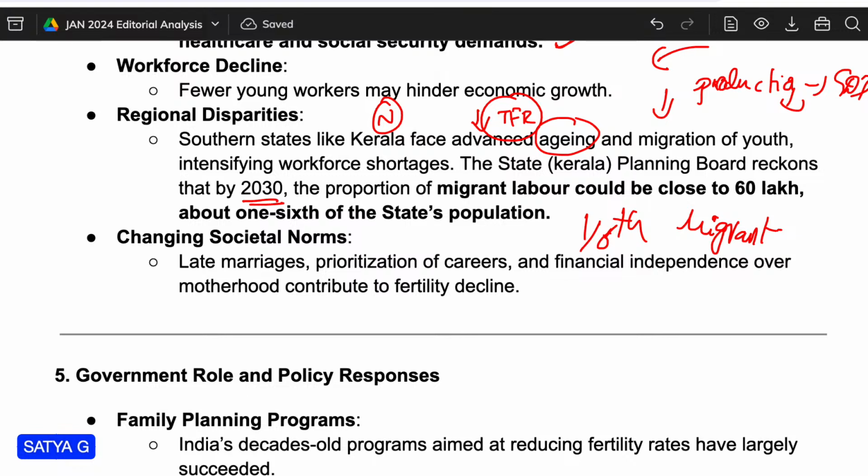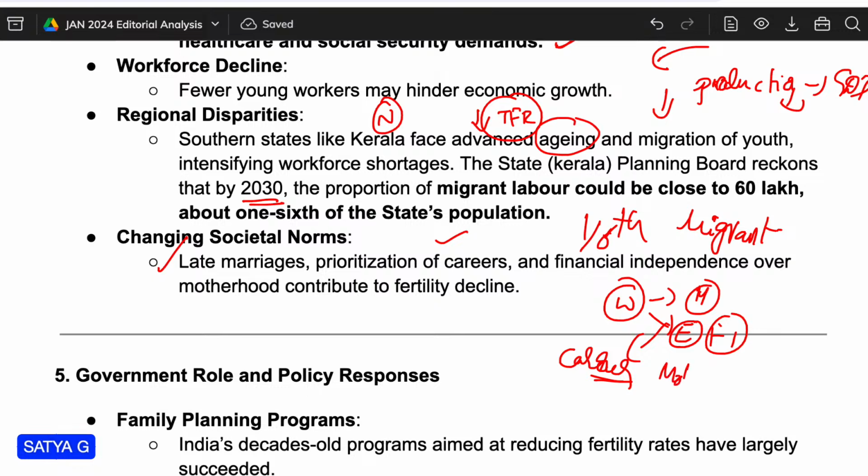The changing societal norms. Due to this, late marriages will increase and people will give priority to career, both men and women, and financial independence. If you take the women, they are saying, I don't want to take motherhood right now. I want to be empowered. I want to be financially independent. I should have a good career. Then only I should go for motherhood. Like that they are mentioning. So these are the changes in societal norms, another issue with respect to the fertility rate.